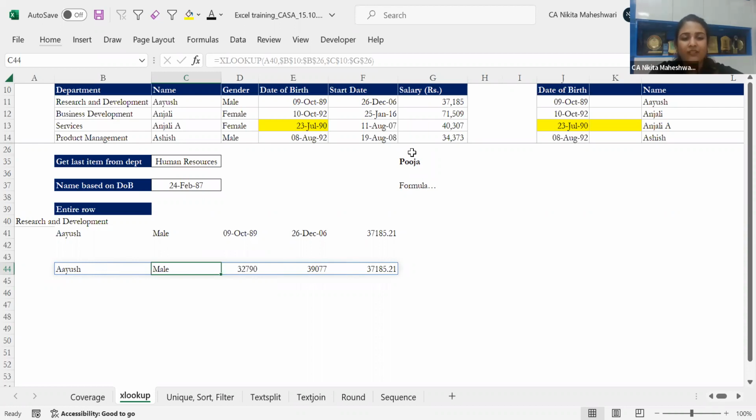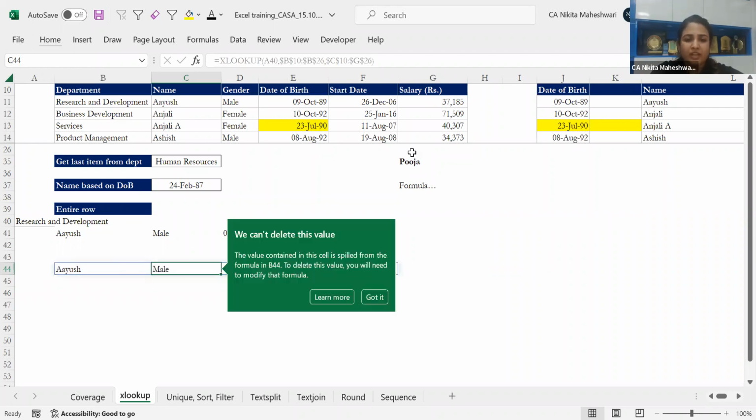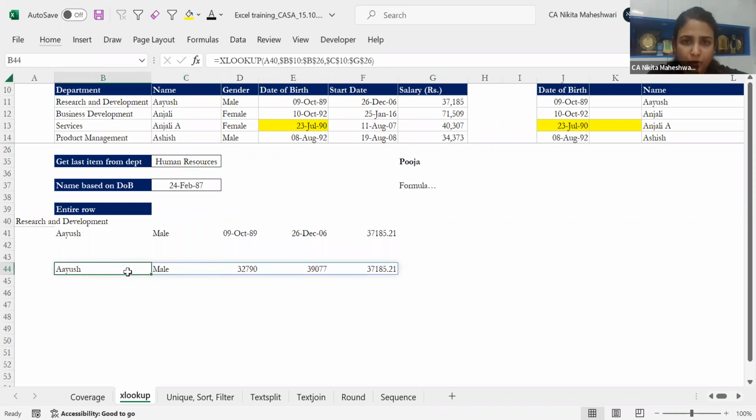So here now what I've done is I have simply removed that sample and it is coming like this. If I want to delete this, I'm just pressing delete wherever it is written. It is giving me this prompt that we cannot delete this value because this is not a value pertaining to cell C44, this particular cell. This value is depending upon the formula that is in B44. If you want to delete this, you'll have to delete this entirely. So this is what you have to do over here.